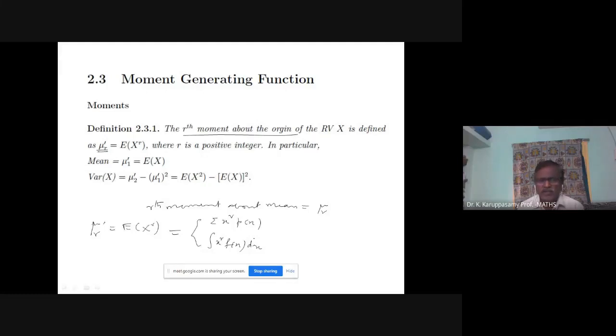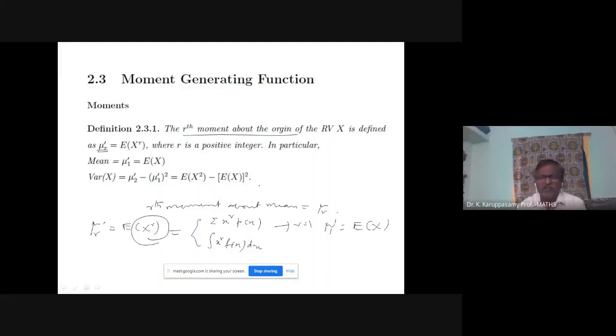Mu r dash. If you put r equal to 1, then mu 1 dash is equal to E of x. E of x is nothing but your mean. So mean equal to E of x or mu 1 dash. Previously, in the previous problem, we used the E of x notation. Now we can also use mu 1 dash.